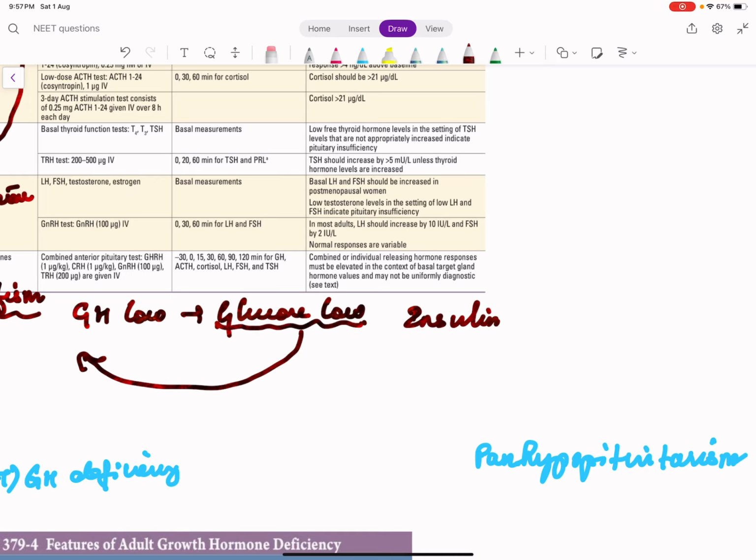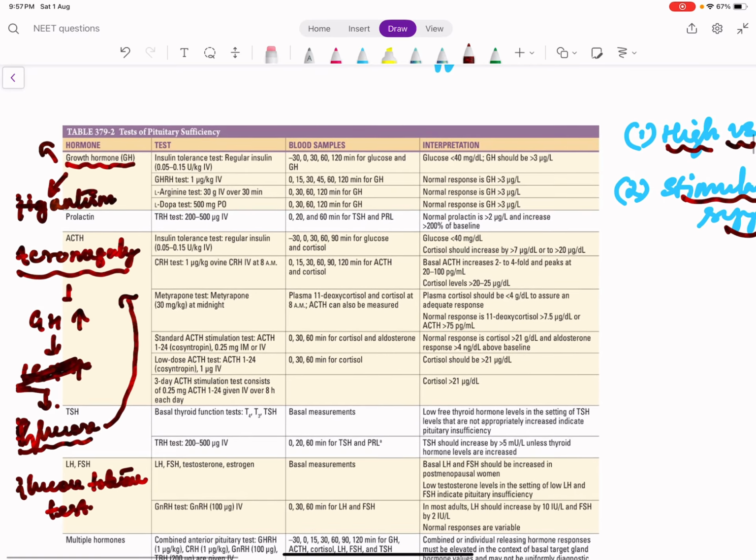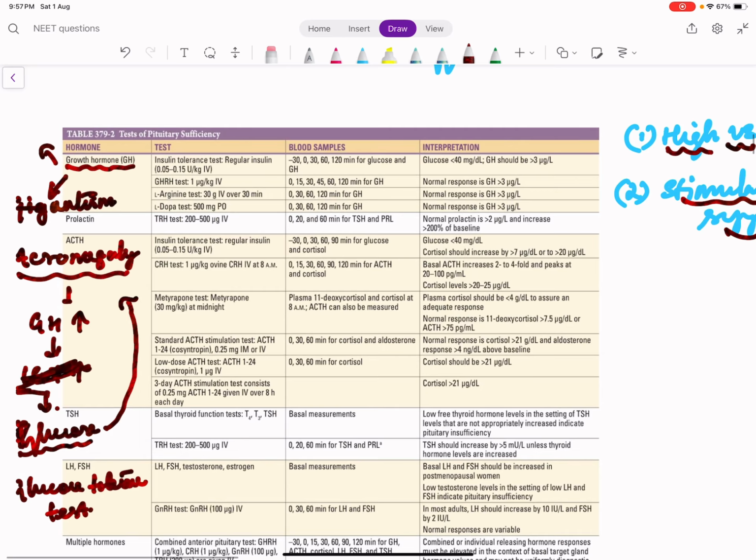We give insulin to suppress the glucose level. When glucose reduces, normally growth hormone should increase. But in dwarfism, growth hormone is absent. So giving insulin or causing hypoglycemia will not increase growth hormone secretion. So giving insulin is like a stimulation test. Okay. So in dwarfism, we follow the insulin tolerance test. In dwarfism, giving insulin and causing hypoglycemia does not stimulate growth hormone.